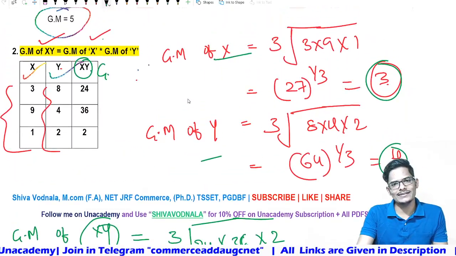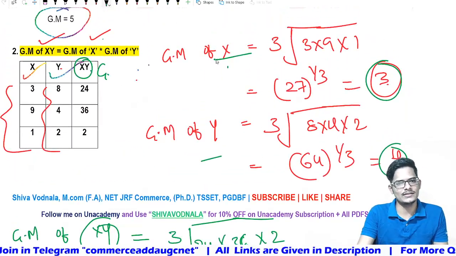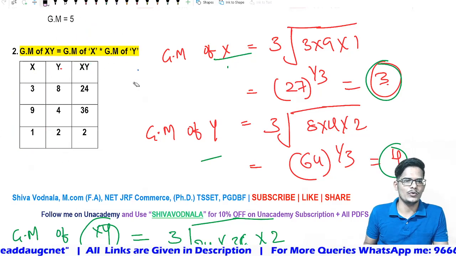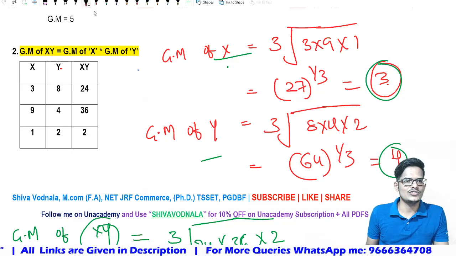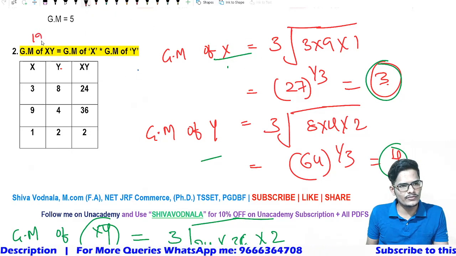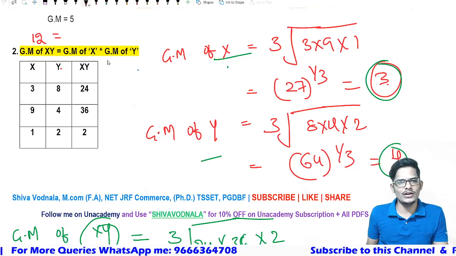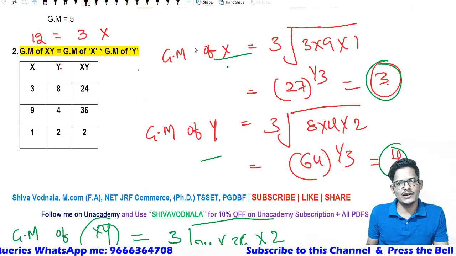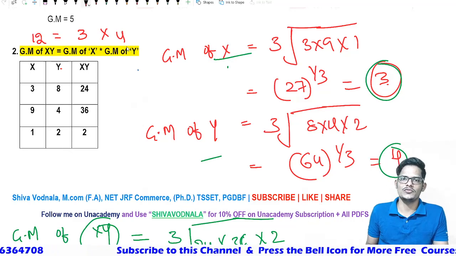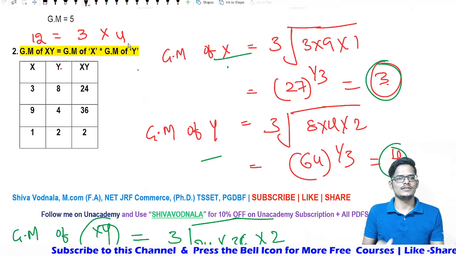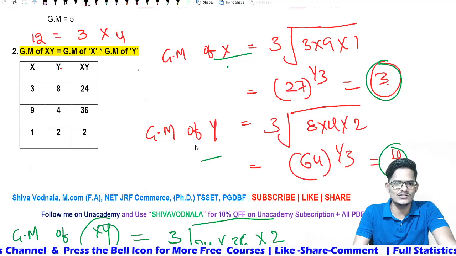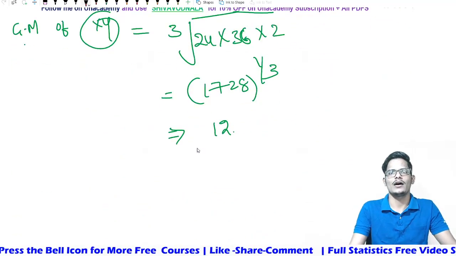Now if you go back and see, what is the property saying? Let me put it over here. The property says the geometric mean of xy, which is equal to 12, that we got, is equal to the geometric mean of x, which is 3, into the geometric mean of y, which is 4. Both are equal or not? 12 is equal to 3 into 4. 3 into 4 is also 12, right? These are the two important properties of the geometric mean. I hope you understood. This is the geometric mean video.